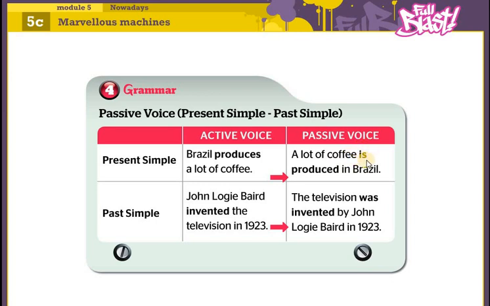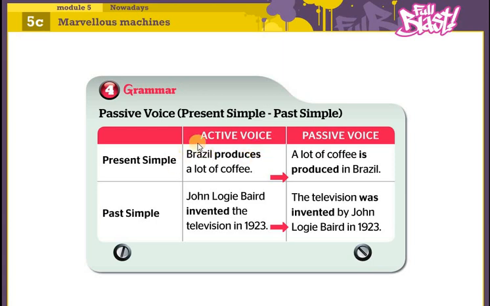We add something new, is. Produced. We have here produces, and it becomes produced, the past participle of produce in simple present, and we make Brazil, the doer of the verb, come at the end of the sentence. So it becomes: a lot of coffee is produced in Brazil. We emphasize the action, I'm sorry.